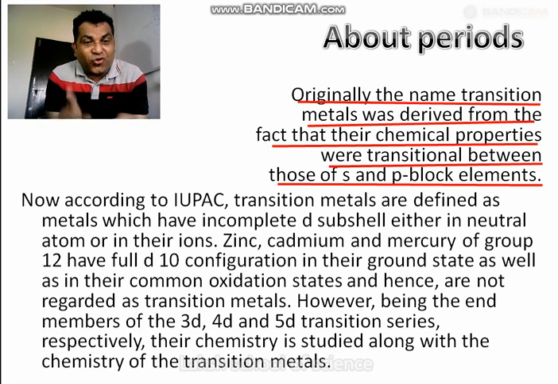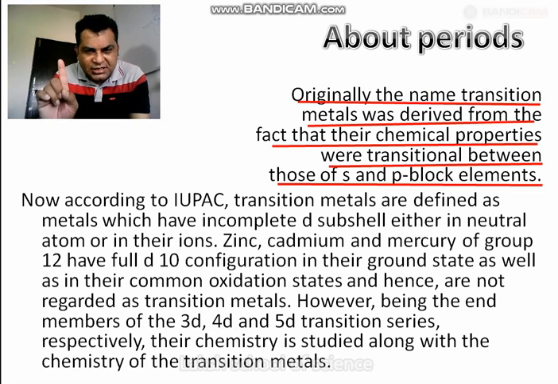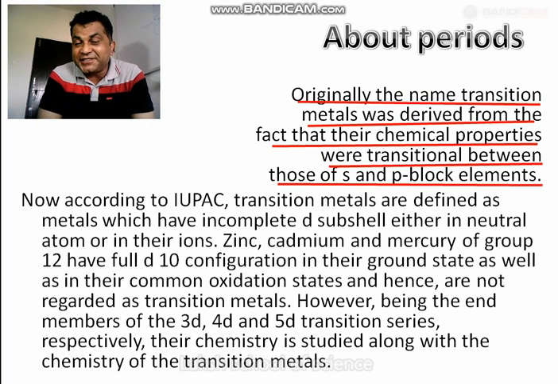Transitions element. Zinc, cadmium and mercury of group 12 have full D10 configuration in their ground state as well as their common oxidation states, and hence are not regarded as transitions metals.